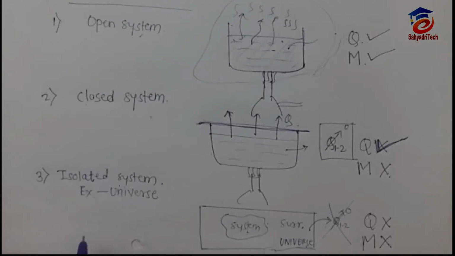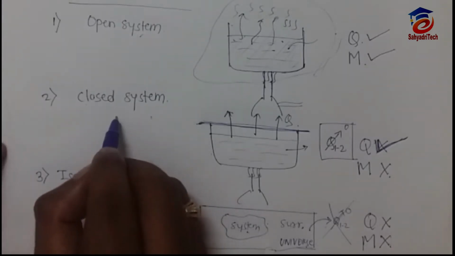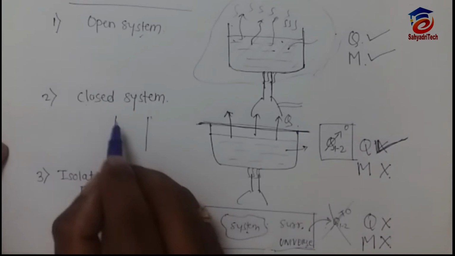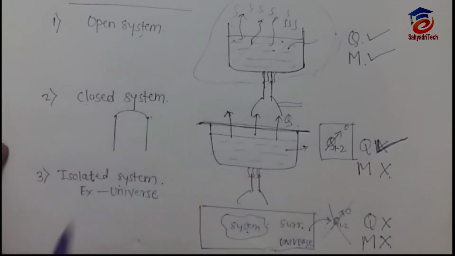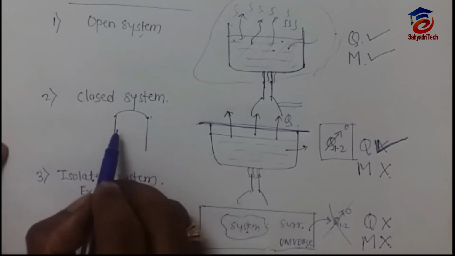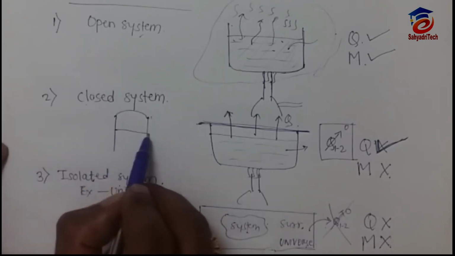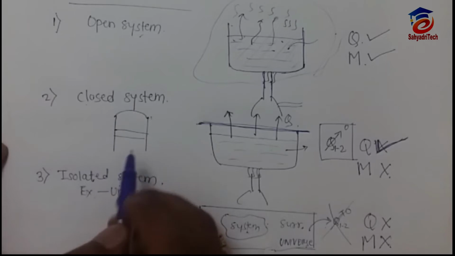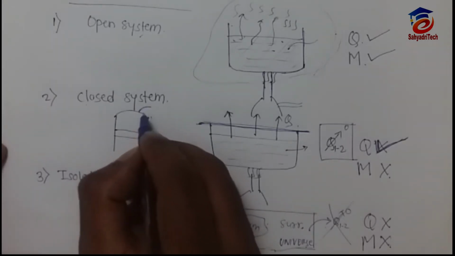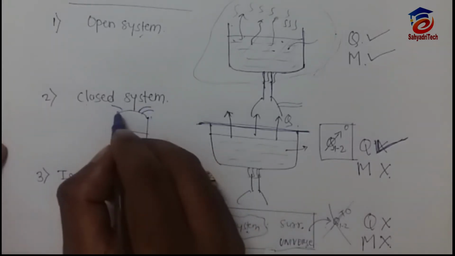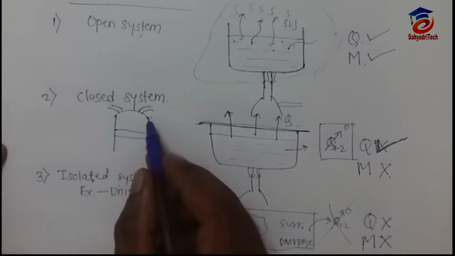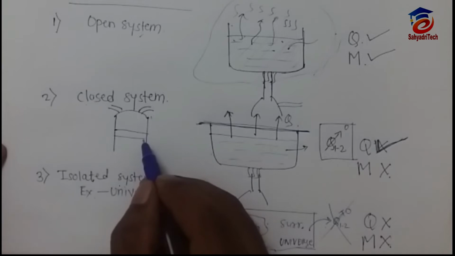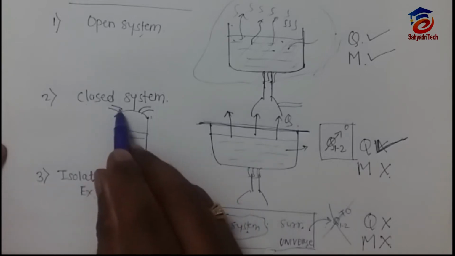There is another example of a closed system. When we study the typical cylinder piston in thermodynamics, in each lecture you have to study this typical system. See, when there is combustion, what happens? We know the 4 strokes in an IC engine: suction, then compression, then expansion, that is the power stroke, and the exhaust stroke. During suction, the inlet valve is open.